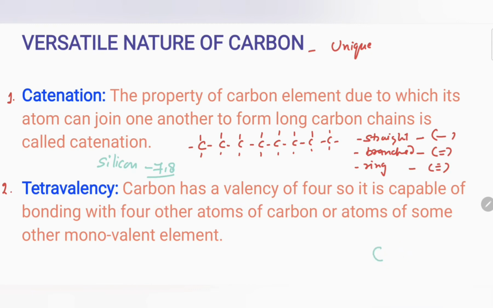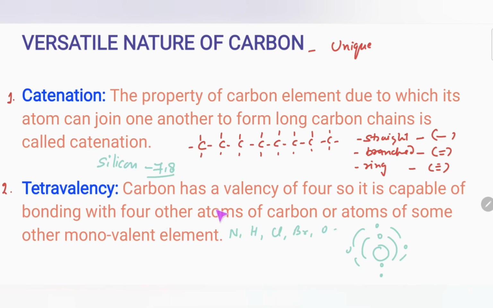You know that this is the nucleus of carbon. In the first shell it has 2 electrons, in the second shell it has 4 electrons, and that is why we can say that it has a valency of 4. So it is capable of bonding with 4 other atoms of carbon or the atoms of some other monovalent element. It's not that it can form compounds with carbon only. It can form compounds with the atoms of other monovalent elements also, such as nitrogen, hydrogen, chlorine, bromine, oxygen, etc.